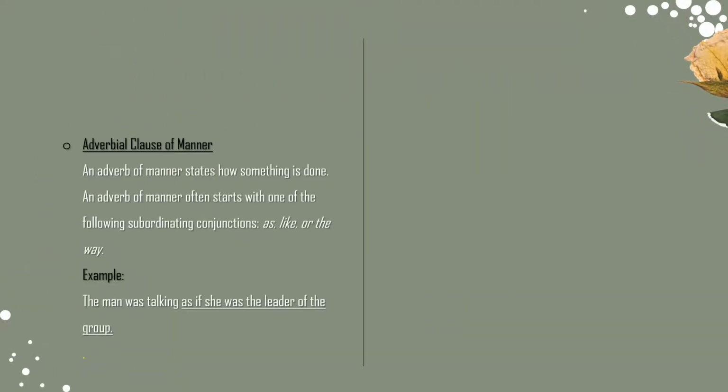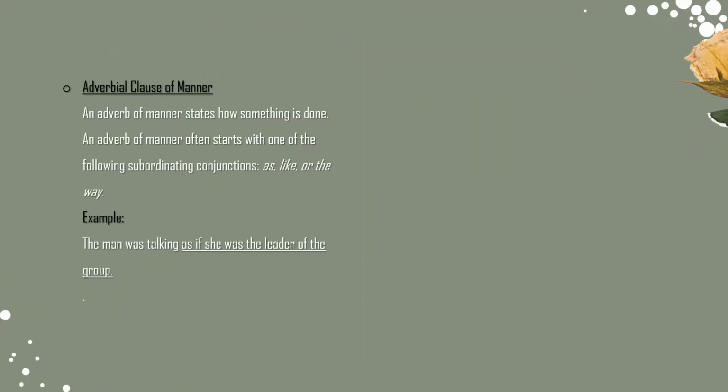Next, adverbial clause of manner. An adverb of manner states how something is done. An adverb of manner often starts with one of the following subordinating conjunctions: as, like, or the way. For example, the man was talking as if he was the leader of the group.